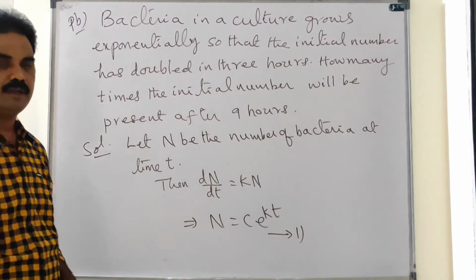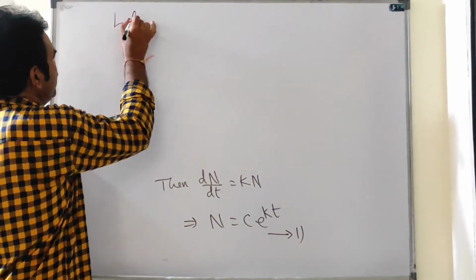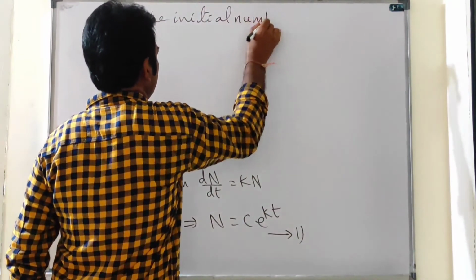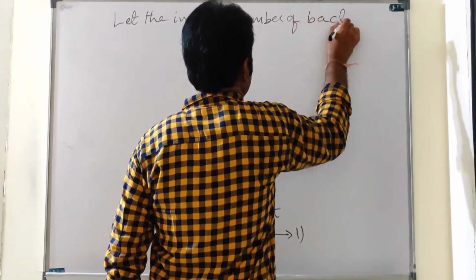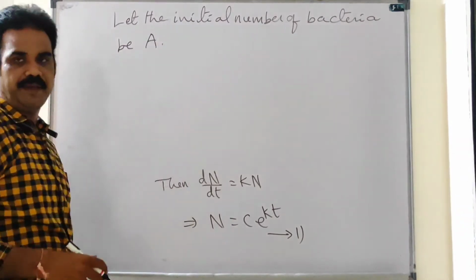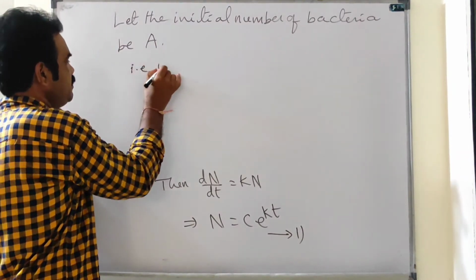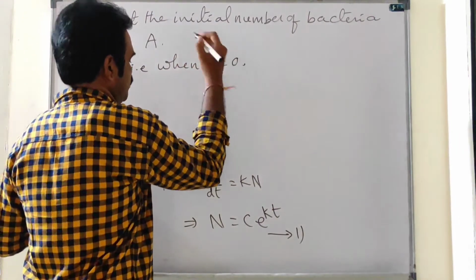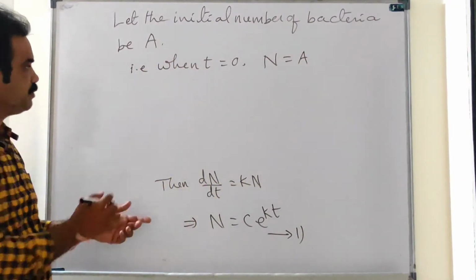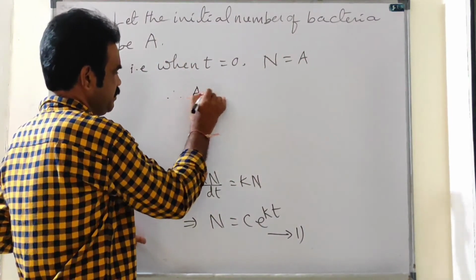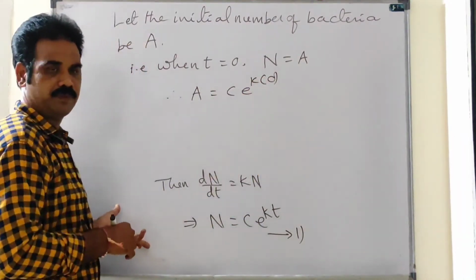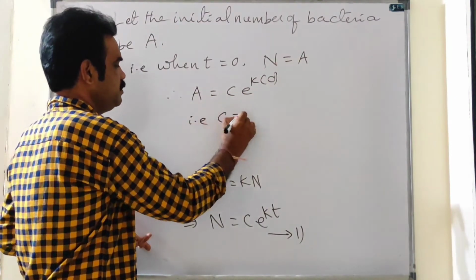N equal to c e power kt. Let the initial number of bacteria be some a. That is, when t equal to 0, n equal to a. Therefore, from equation 1, n equal to a when t is 0, c e power k into 0. E power 0 means 1, that is c equal to a.